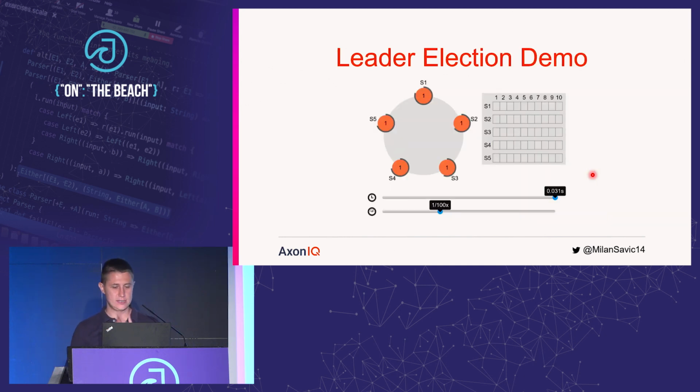Let's take a look now at this simulation of a leader election. Here we have 5 servers, S1 to S5, and they all have their randomized timeouts. In this case, we may see that probably S3 is going to be the first one that is going to time out. So it is going to send request vote RPCs to other servers in a cluster. And if it receives a majority of votes, it is going to become a new leader. Here, we see that all other nodes granted their votes to it. So now it is a leader. It became bold here. So that's how a leader election works.